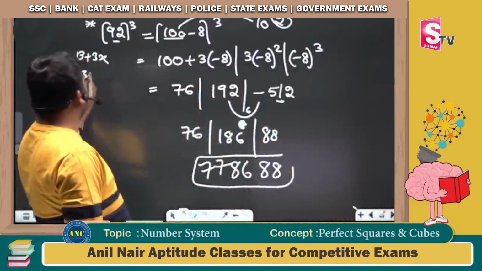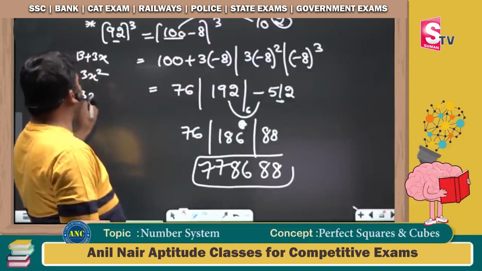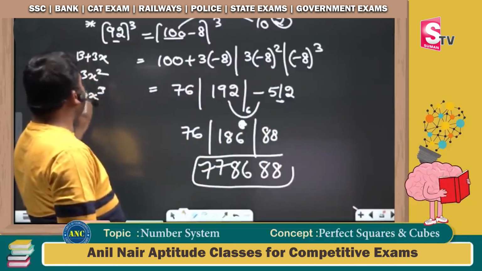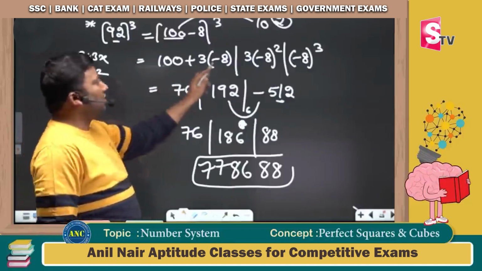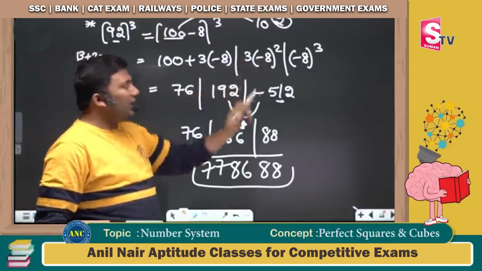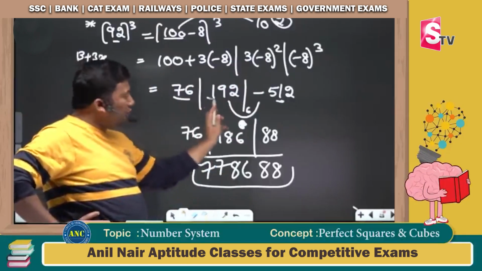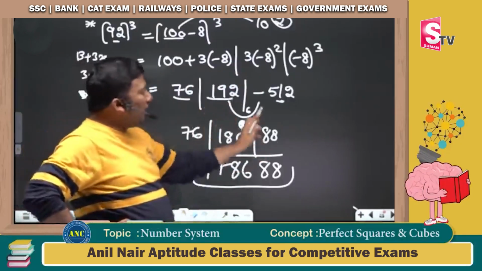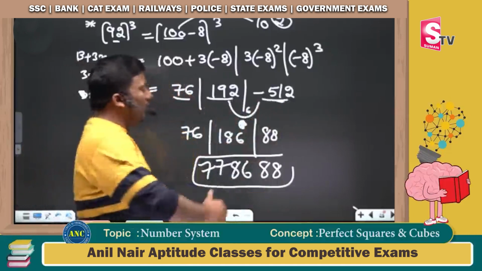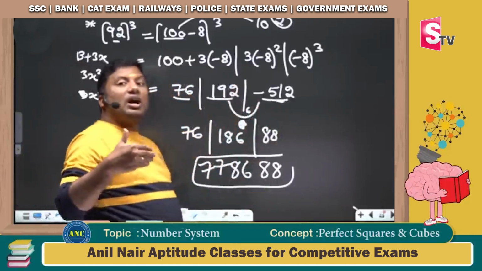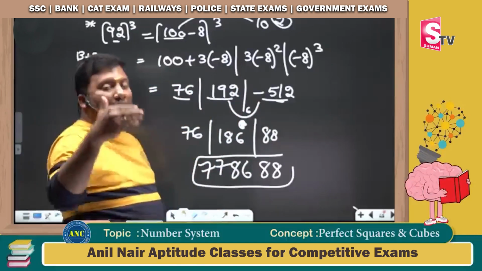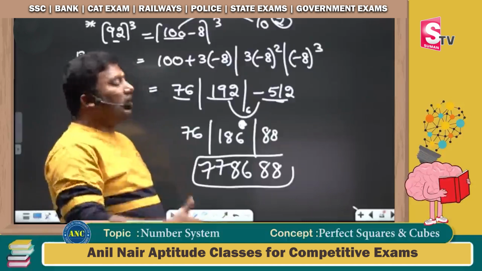What is the concept that we used here? First term is b plus 3x. Next term is 3x square. Last term is x cube. 100 minus 24 is 76. 64 3s are 192. Minus 8 cube is minus 512. I will take a carry which converts the negative into positive. The carry is not always 1.